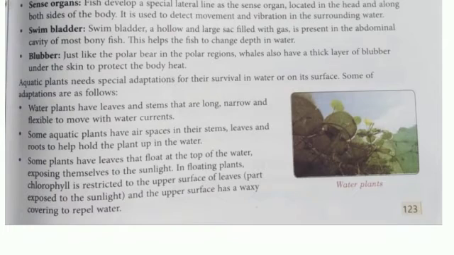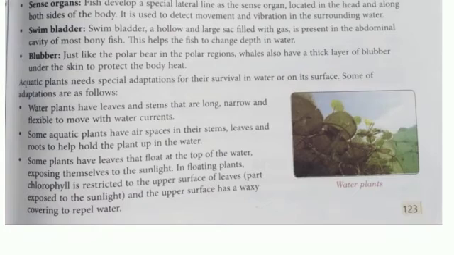Some aquatic plants have air space in their stem, leaves, and roots to hold the plant in the root because they don't have soil, so they have strong roots. They have air space in their stem, leaves, and roots. They are not strong, they have weak roots actually.